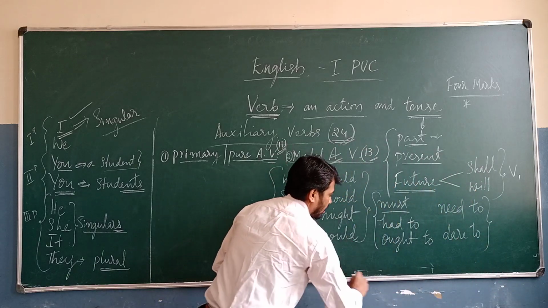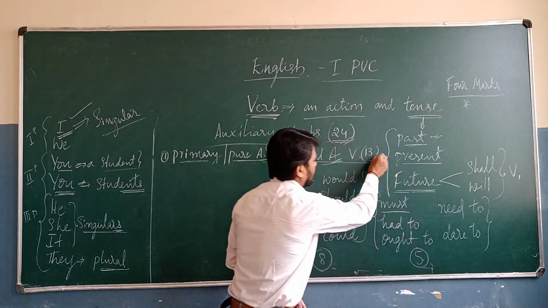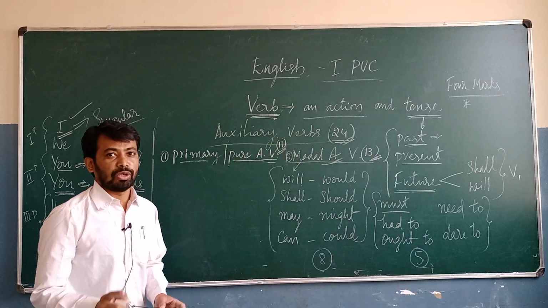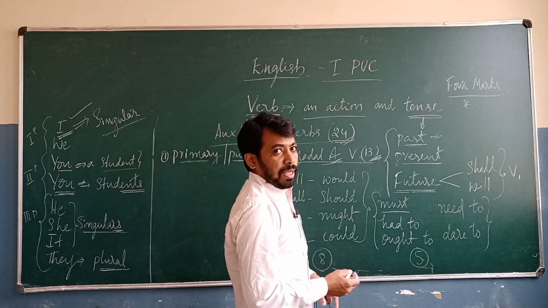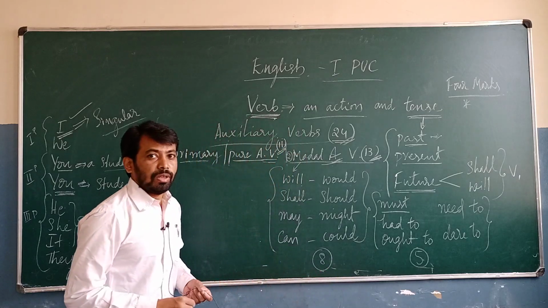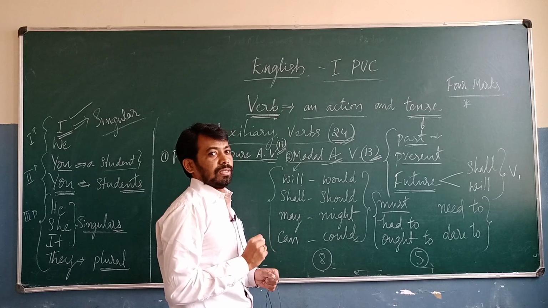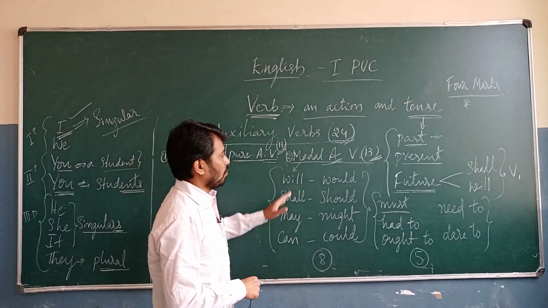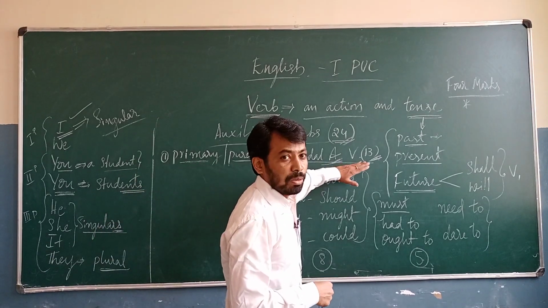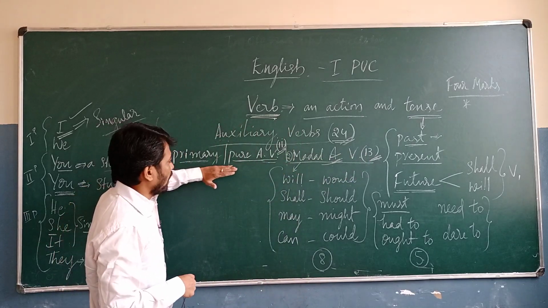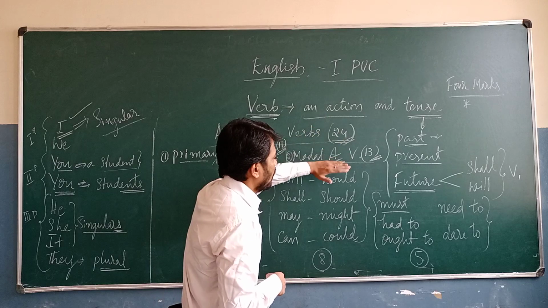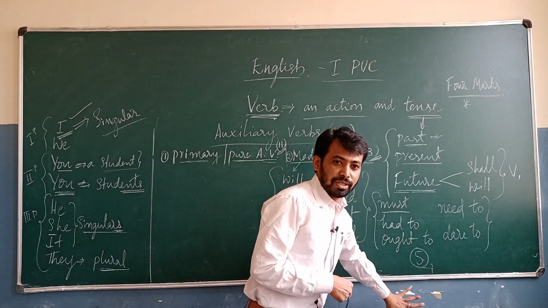These 8 and these 5, total 13 modal auxiliary verbs, we are going to see in the modal auxiliary. I've got the information on modal auxiliary verbs. We discussed it in this class. So these are primary auxiliary verbs and modal auxiliary verbs.